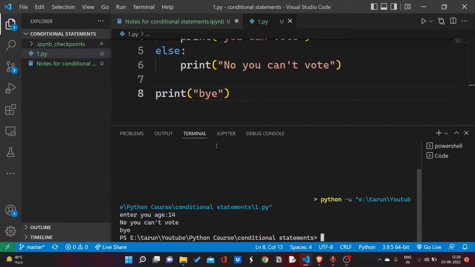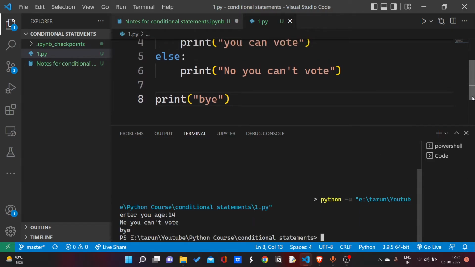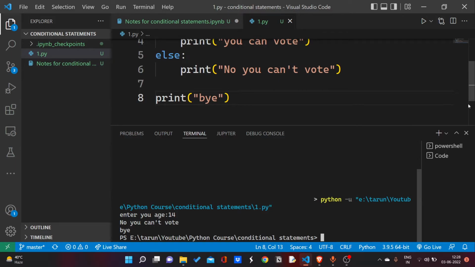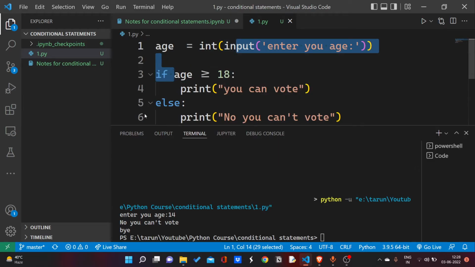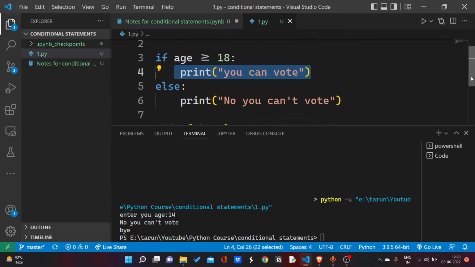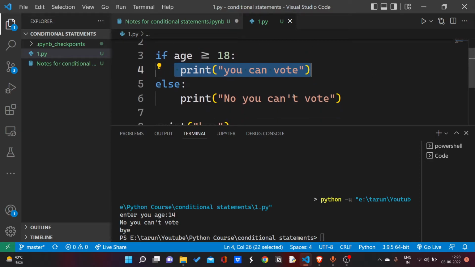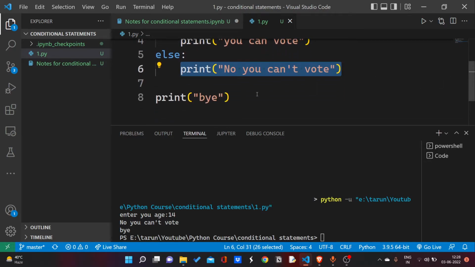Like I am 14 now, you can see "you can't vote" and bye. You can see this condition is false as I put my age 14. So the statements under the if block do not get executed, and it jumps to the else part, and after reaching the else part it executes all the statements present in the else block. After that the flow of the statement reaches this, and this will get executed, and our program ends at last and finishes.